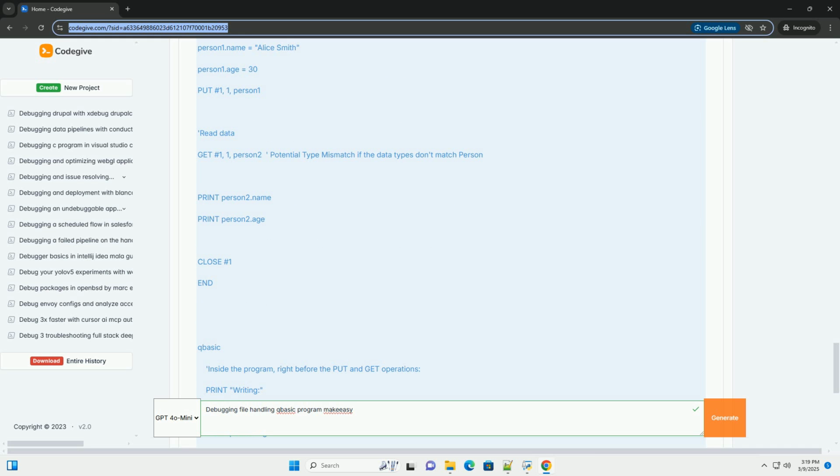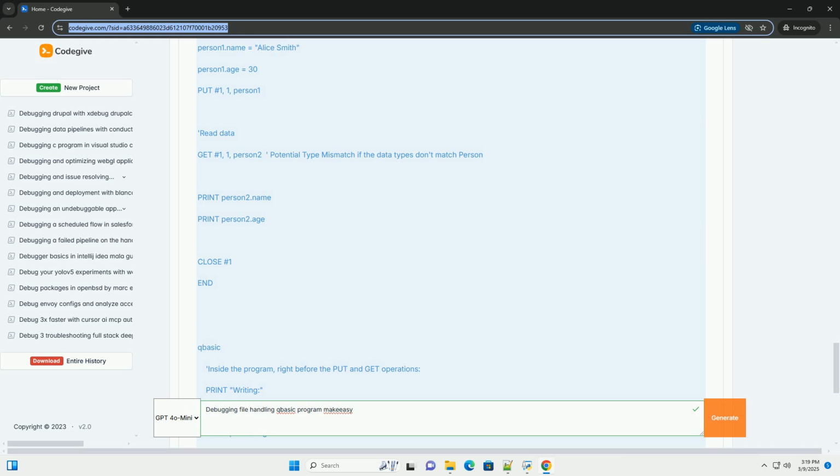Commenting out code. Use apostrophes to comment out sections of code. This allows you to isolate the part of your program that's causing the error. Start by commenting out large chunks of code and gradually narrow down the problem area. 4. Debugging examples with code. Let's look at some practical examples with debugging strategies. Example 1, file not found.